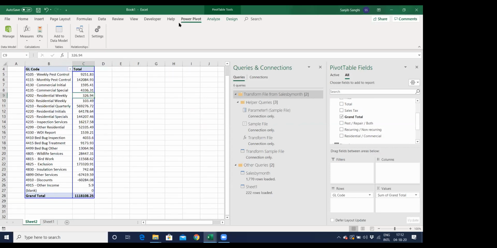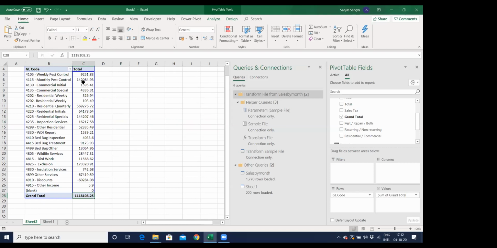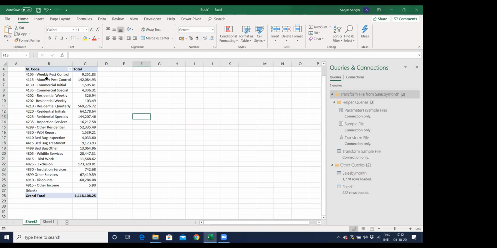Now if I also want, this pivot table is already there with me. I can also create the chart over here. But the interesting part is that I've got 11,18,108 as the data. Let me format this a little bit for you. I don't want to make it very crazy. So this is a report of 11 files, a single journal entry, a single report. I can create as many pivot reports as I want. I just wanted to show you how it works.